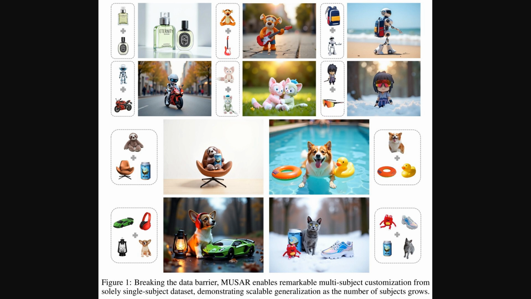It highlights how it overcomes, quote, attribute entanglement, keeping features of different subjects separate. This success comes from strategies like debiased diptych learning, which builds multi-subject examples from single ones, and careful attention routing, guiding how the AI focuses on inputs.